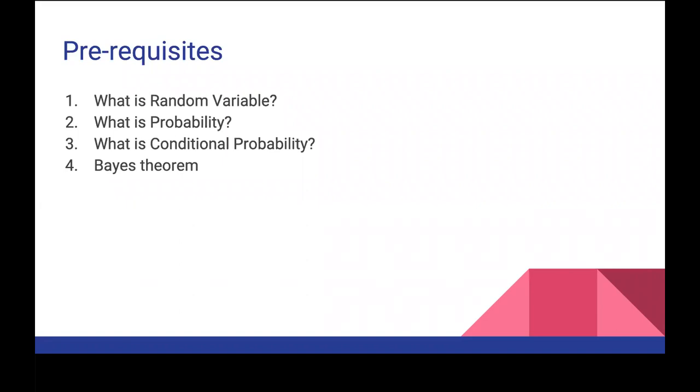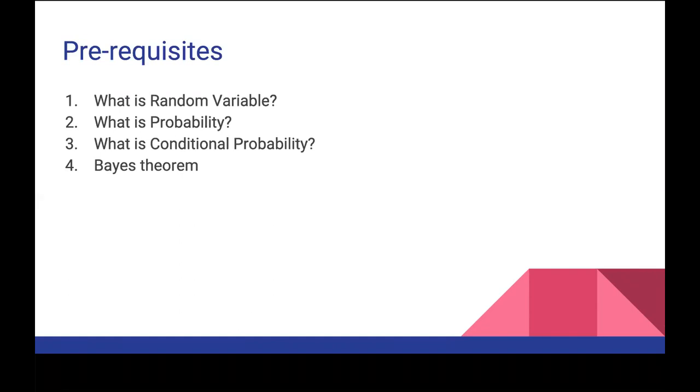Now, what is probability? Probability is again associated with that random variable. It is the favorable outcomes divided by the total number of outcomes. That is your probability. Now, what is conditional probability? Conditional probability is basically the probability of A given that B has already occurred. You're looking at two events. One of the events has already occurred, and for the other event you're looking at the probability of it occurring given that B has already occurred.